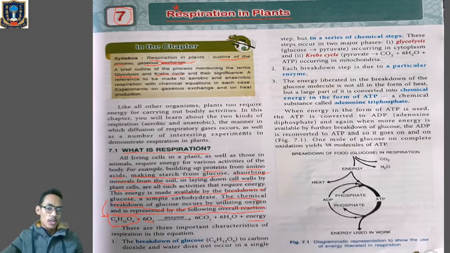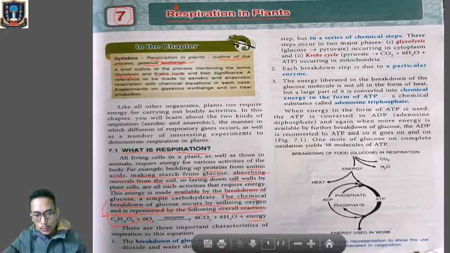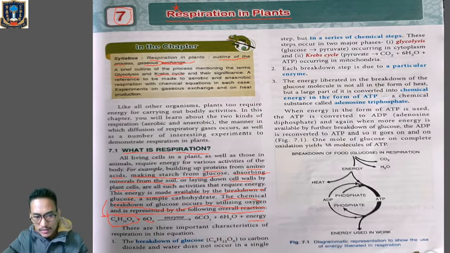Oxygen is required. Clear? And the process of respiration is totally dependent on the presence of enzymes. Without enzymes, this process cannot take place. So it is a totally enzyme dependent process.